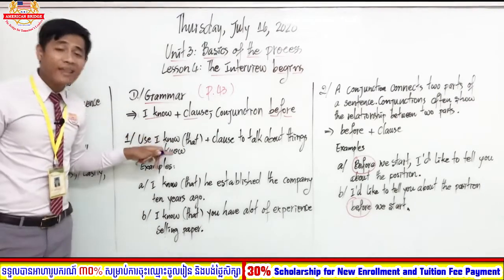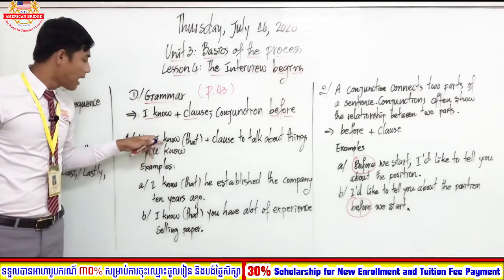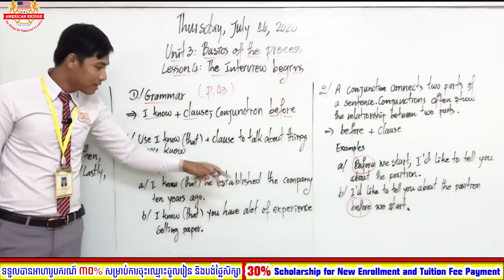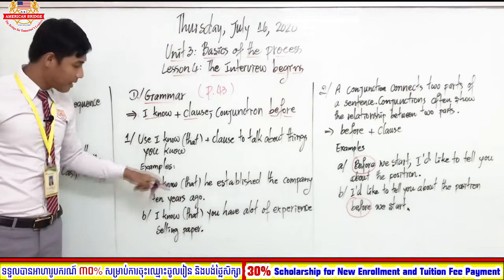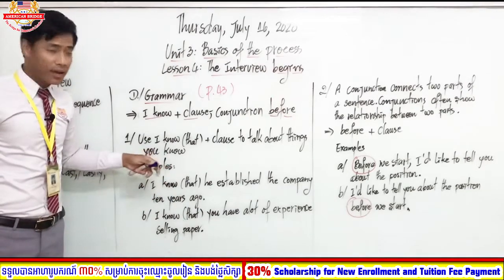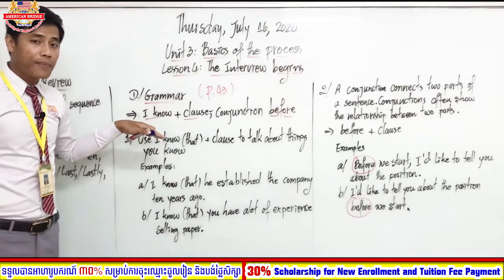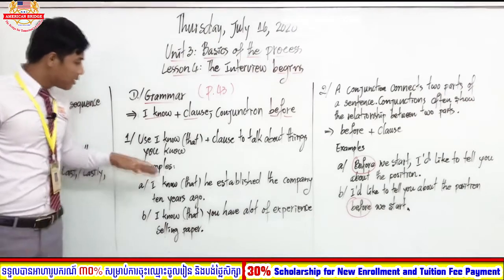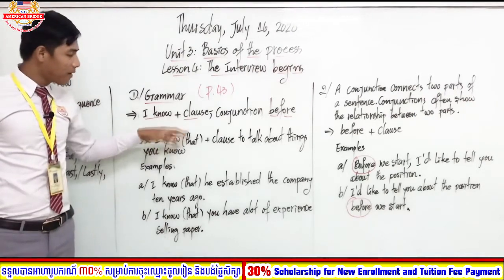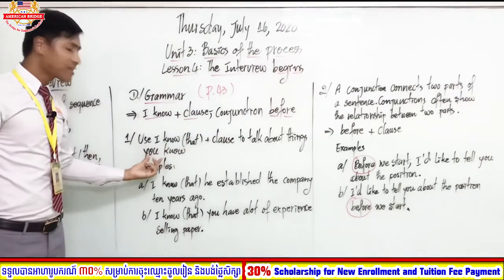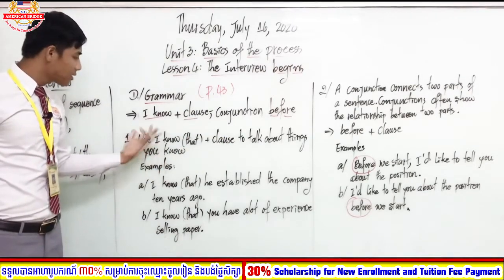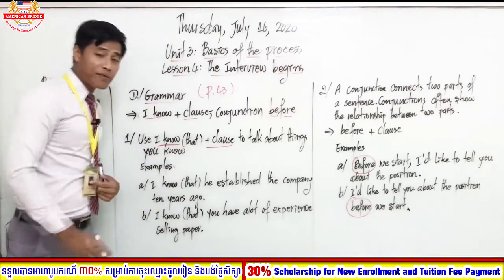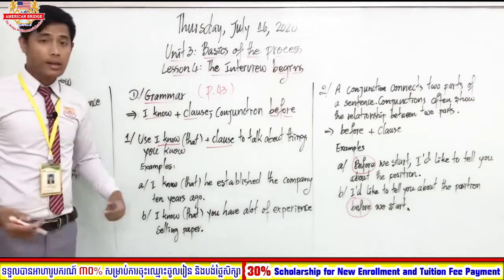And also you can make it negative by using I don't know. I don't know that he established this company 10 years ago. I know that, I don't know that. We can make negative by using the helping verb do plus not. Everyone? So again, we use I know plus clause to talk about things you know. So this I know plus clause is optional. Use it or not, it is not important.